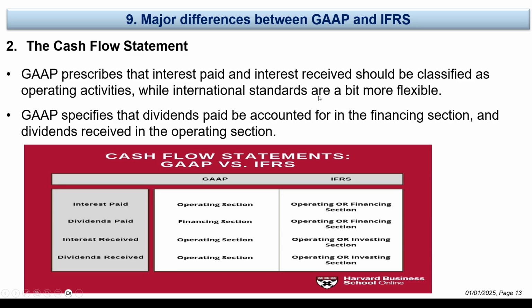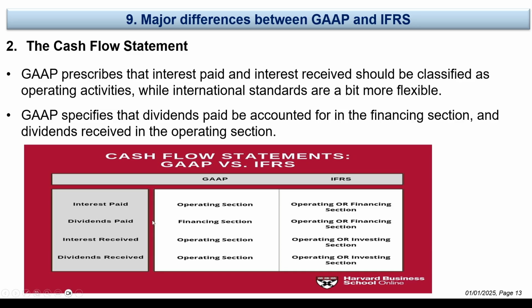For the cash flow statement, there are some differences. For example, interest paid under US GAAP is part of the operating section. In IFRS, it can be in the operating or financing section. Dividends paid under US GAAP are classified as financing, while in IFRS they are considered operating or financing. Interest received under US GAAP is part of the operating section, and in IFRS it can be either operating or investing.